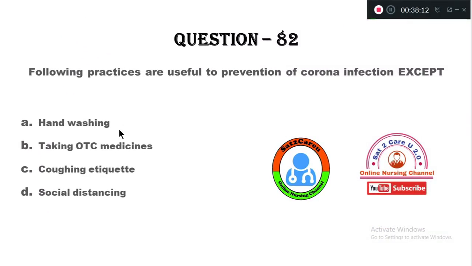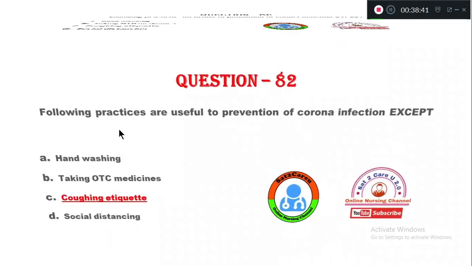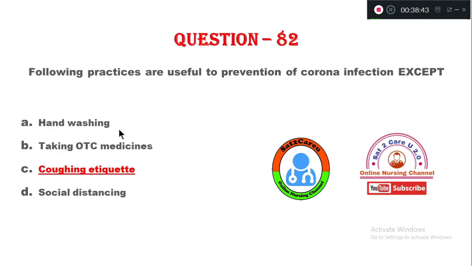Following practices are useful to prevention of corona infection except: option A, hand washing; option B, taking OTC medication; option C, coughing etiquette; option D, social distancing. So which of the following interventions is not effective in preventing the coronavirus infection?